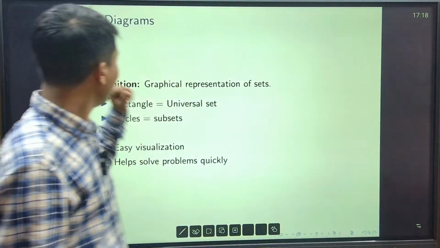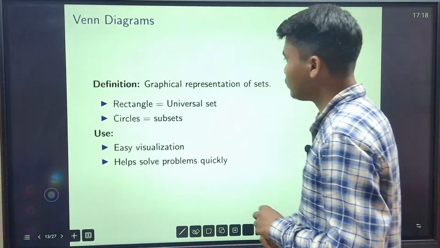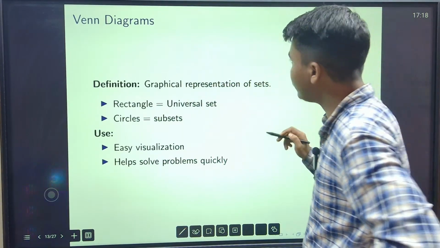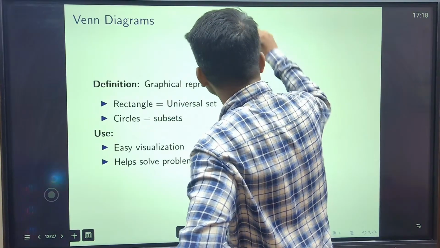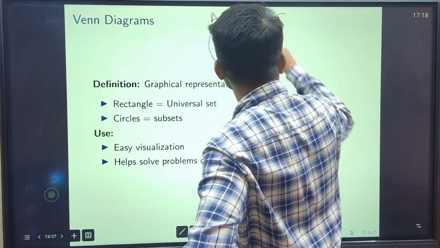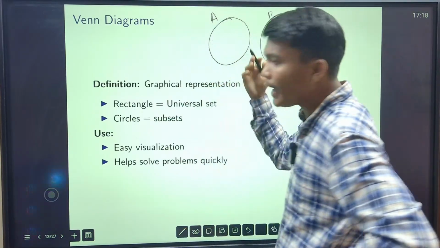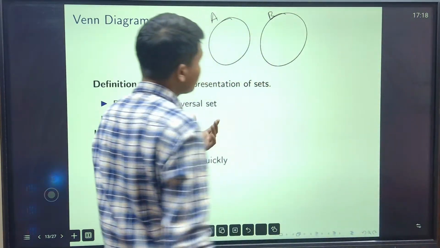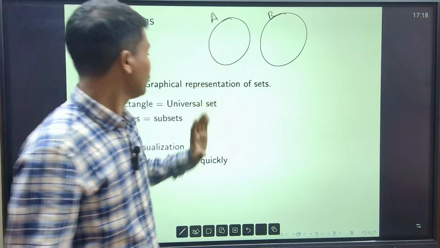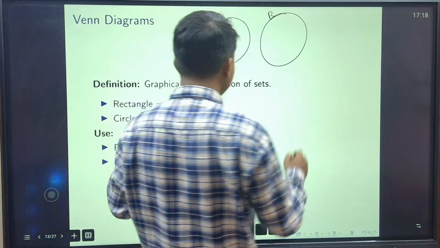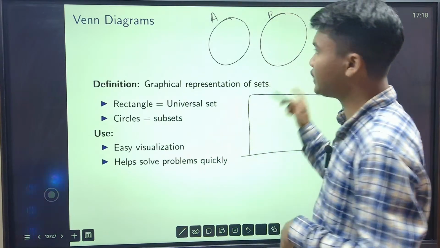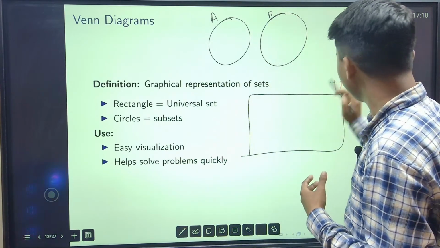ওকে, নাও ভেন ডায়াগ্রাম। What is Venn diagram? So Venn diagram is basically used for graphical representation of sets. সেটের গ্রাফিক্যাল রিপ্রেজেন্টেশনের জন্য। Suppose you have a set A and B, আমি আলাদা আলাদা ডায়াগ্রামের দ্বারা শো করব। দেখ A and B may have some common elements, right? So generally universal set কে ডিনোট করা হয় rectangle হিসেবে। This is U. Universal set is denoted by this U.